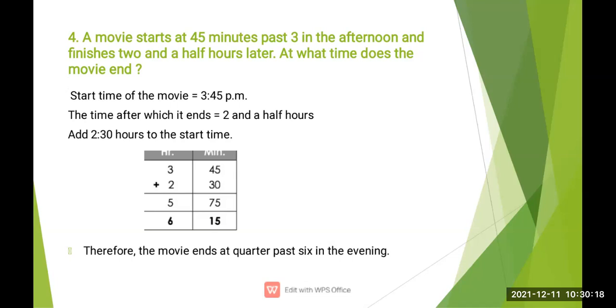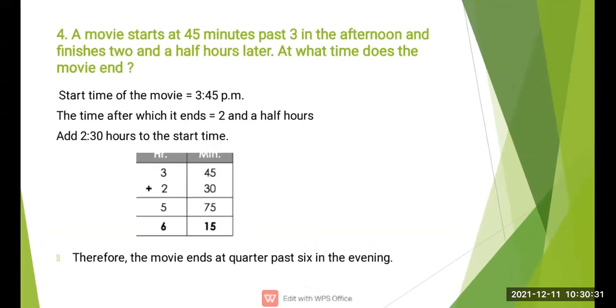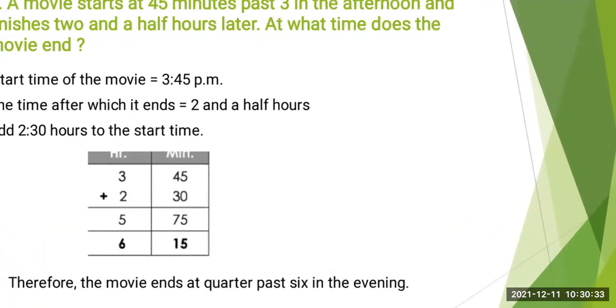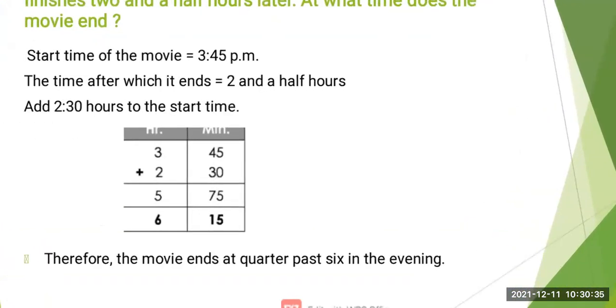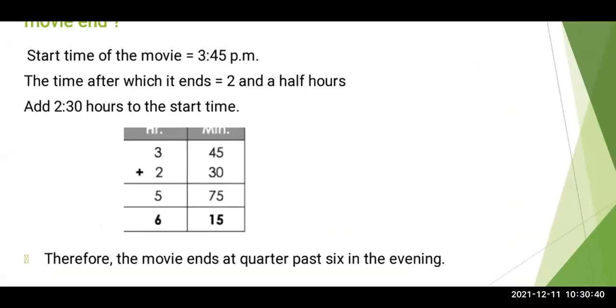We are going to write the statement first. The first statement must be the start time of the movie. Movie start at 3:45. You can see here, movie starts at 3:45. So the first statement we have to write is that the movie starts at 3:45. Now the second, we have to mention when the movie ended, how much time it took to end.